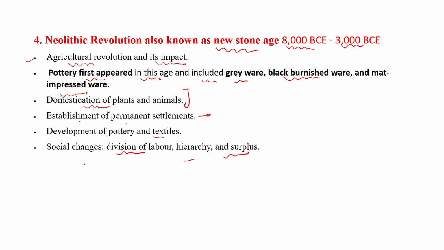When humans transitioned from Mesolithic to Neolithic age, they started agriculture, pottery was discovered, animal domestication started, permanent settlements and houses made of mud began, pottery and textiles developed, and social changes like division of labor, hierarchy, and surplus started during the Neolithic age. Clear? After 3000 BC, the first metal, generally bronze, was discovered. Copper was also discovered, but bronze was the first authentic metal.